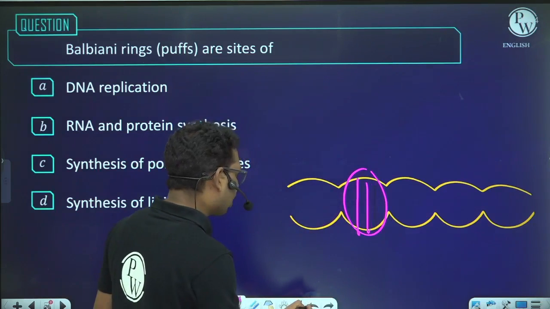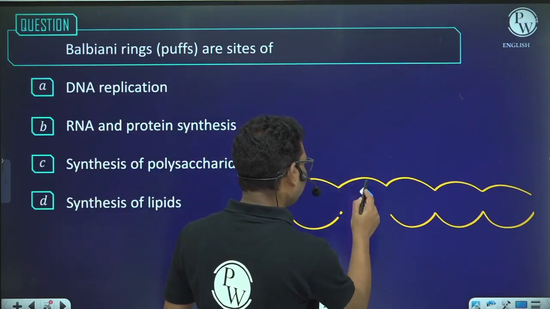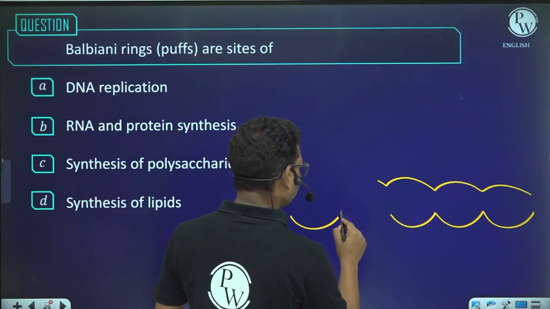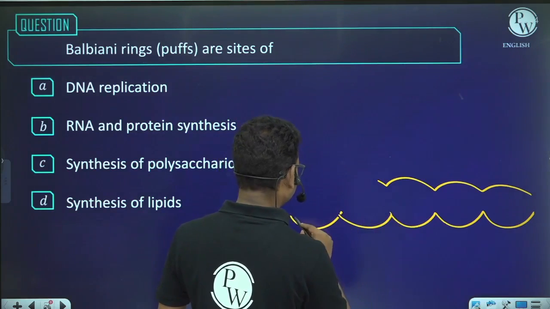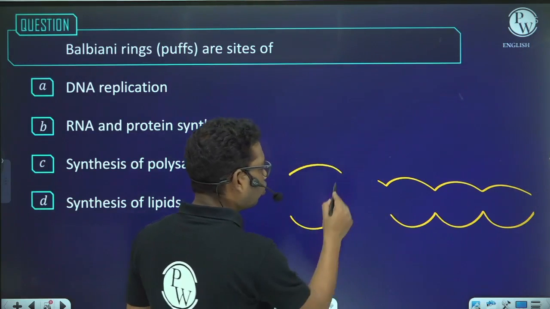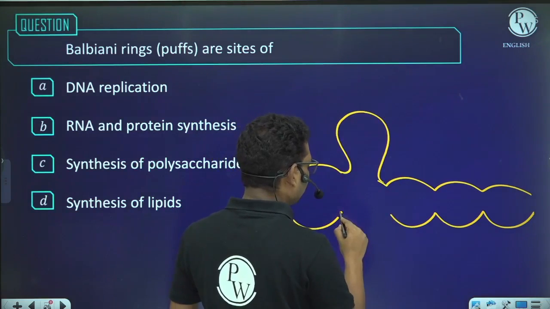So in this case, what will happen? The DNA which is present in this area will undergo slight unpacking. So uncoiling, I will say uncoiling. So the DNA which was present in this area underwent uncoiling.